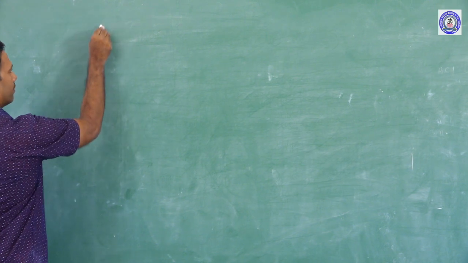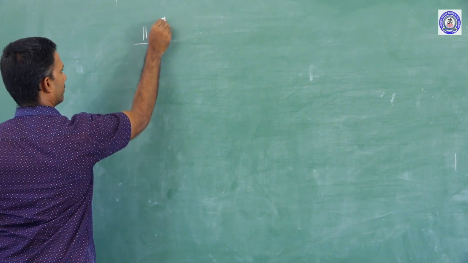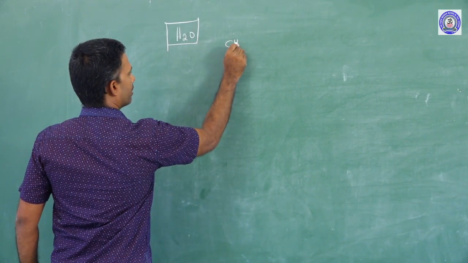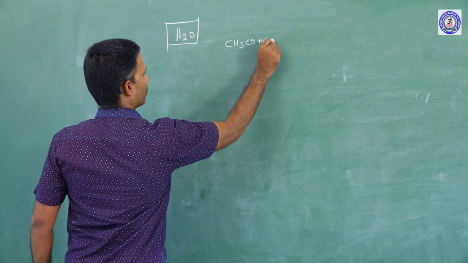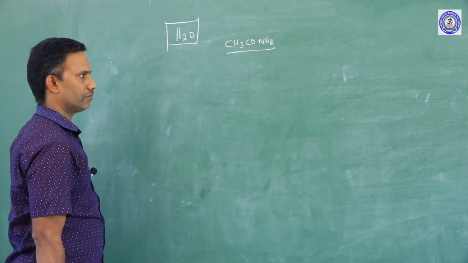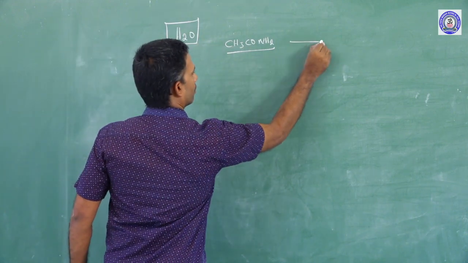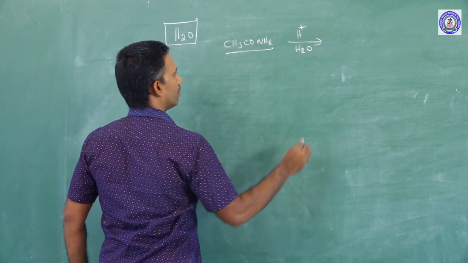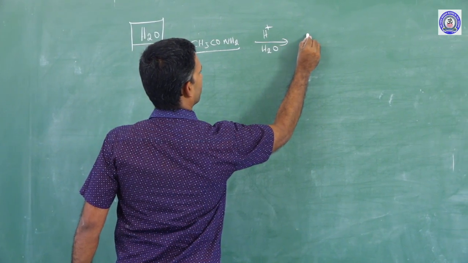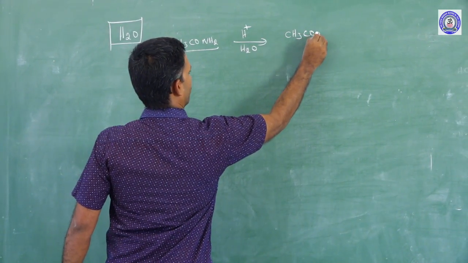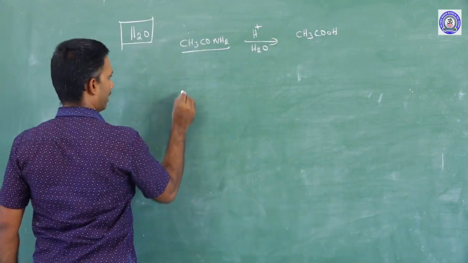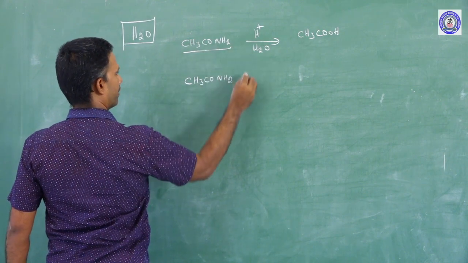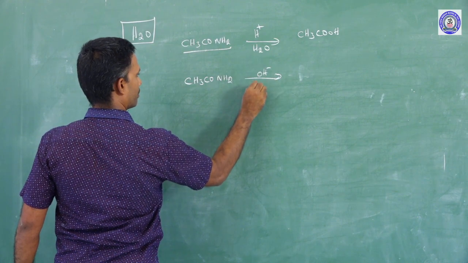Then hydrolysis, treating with water. Hydrolysis of amide. CH3CONH2 in acidic medium will give the acid CH3COOH. Then hydrolysis in the basic medium.